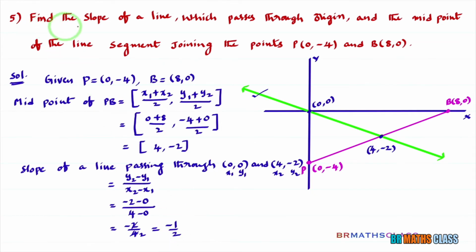So they are asking to find the slope of a line. We got that the slope of the line passing through the origin and the midpoint of the line segment joining the points P and B is minus 1 by 2.